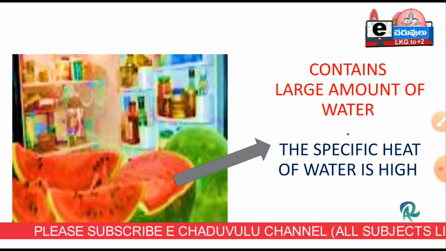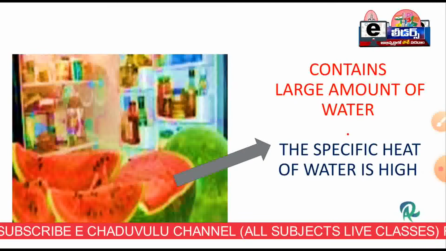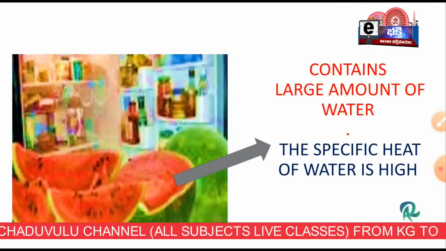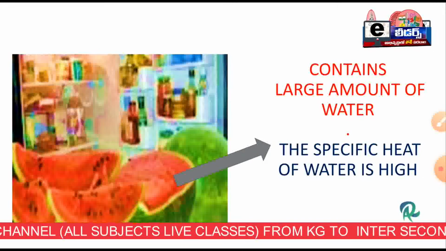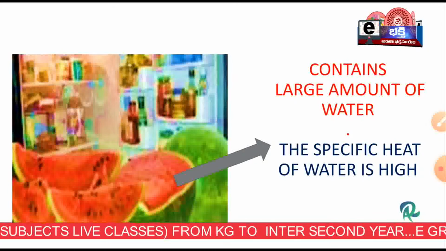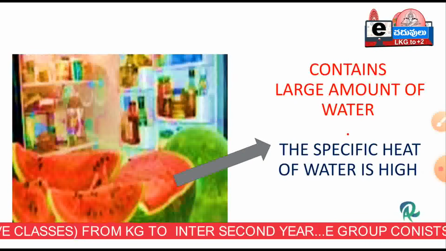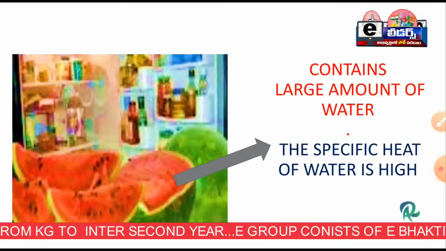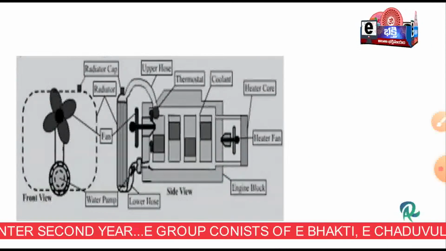So the temperature rise will be less, and substances which have high specific heat absorb heat slowly and release heat slowly. They absorb heat very slowly because the specific heat of water is high and it contains a large amount of water.